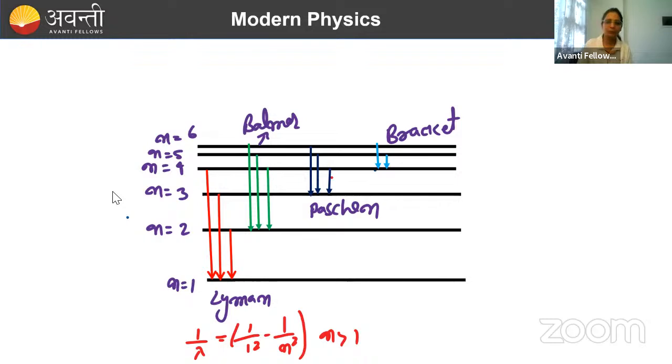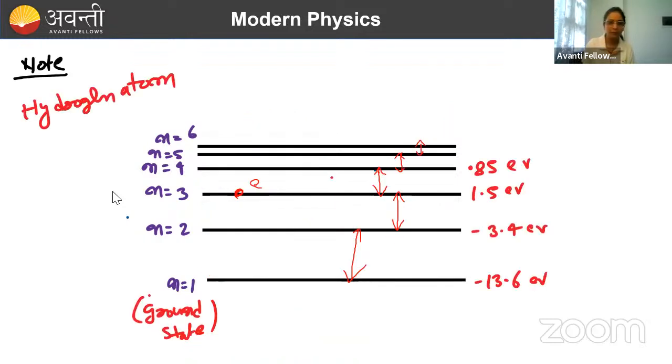Done. जैसे in the previous diagram, if suppose electron is here, it can jump from, क्योंकि if anything is in excited state in nature, everything wants to reach to the ground state, है ना? Ground state means less energy state. Less energy state means more stable. So everything in nature wants to be more stable. It means if it has reached to a state which is unstable, it will try to reach to the stable state. So if it is at n equal to 3, it will try to reach to the stable state, that is to n equal to 2 or n equal to 1.